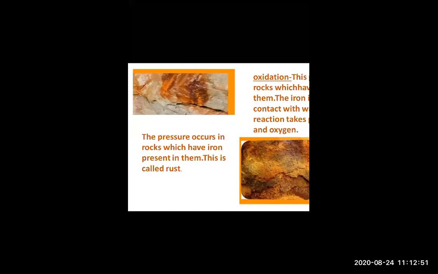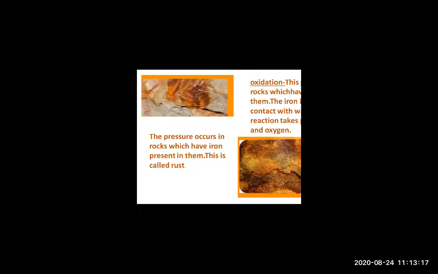The process that occurs in rocks which have iron present in them is called rust. Not all rocks have iron. When the process occurs in rocks which have iron present in them, this is called rust.